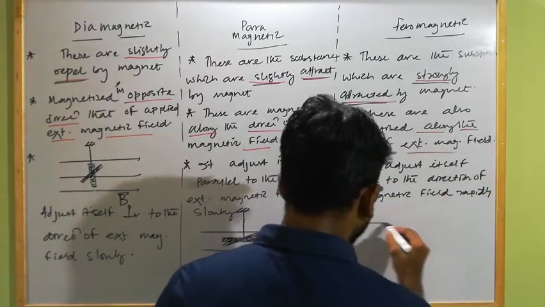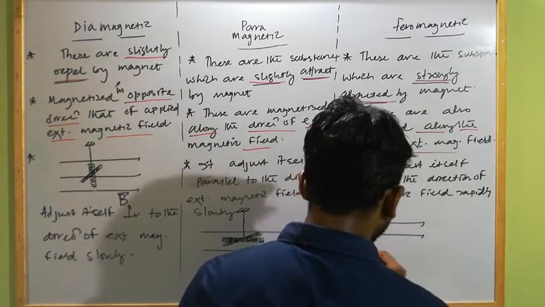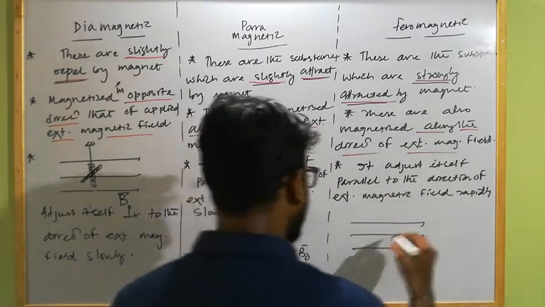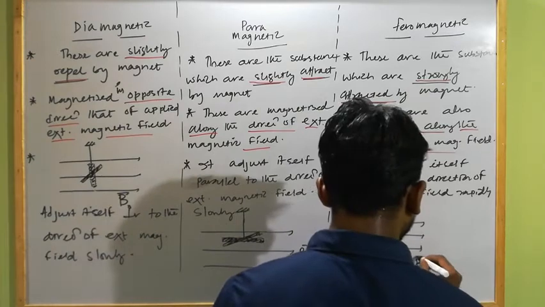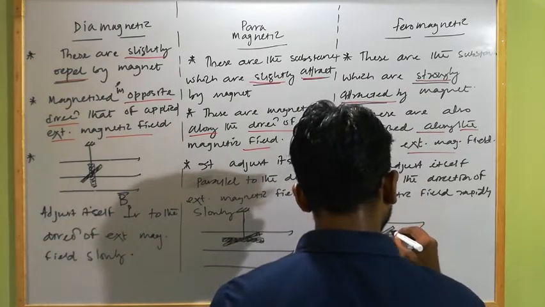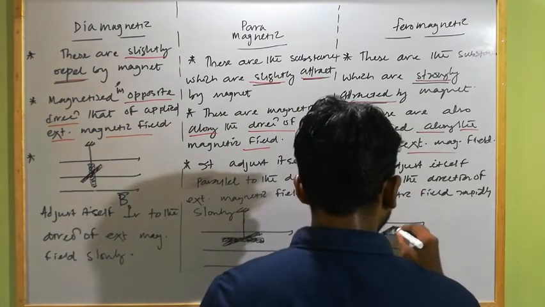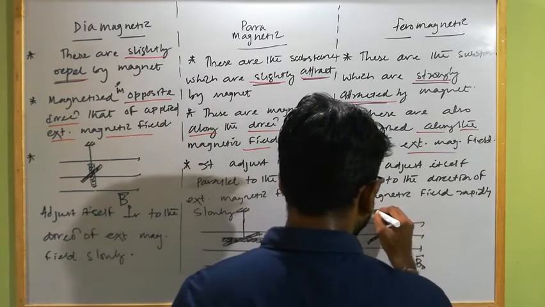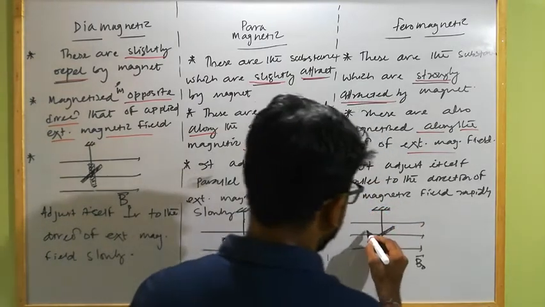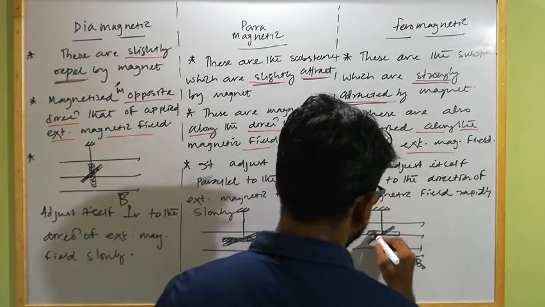So if we allow a ferromagnetic substance to be suspended freely within an external magnetic field, then the ferromagnetic substance will adjust itself rapidly to the direction which is parallel to the external magnetic field, like this.